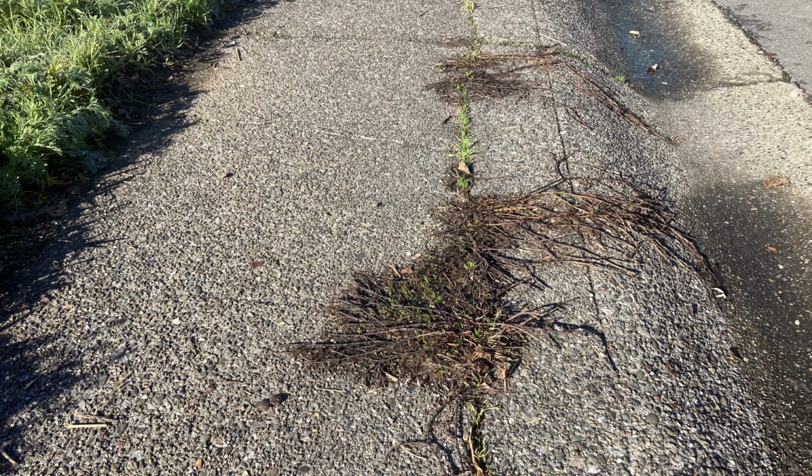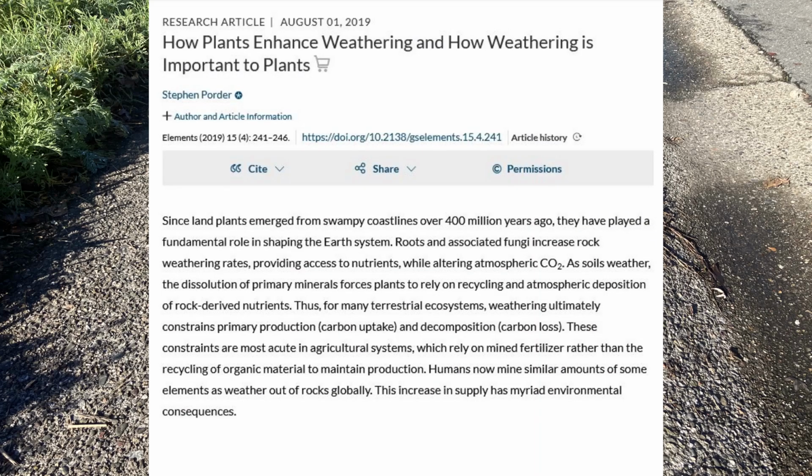Biological weathering occurs when living things, from bacteria to plants to burrowing mammals, directly cause mechanical and chemical weathering. For example, respiration of plant roots releases carbon dioxide into the surrounding soil. Combined with soil water, carbonic acid is formed which slowly dissolves nearby minerals, including the calcium compounds in the concrete.